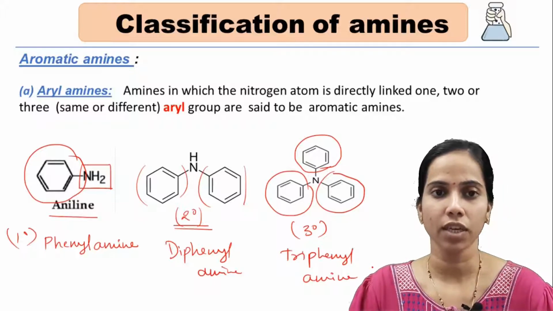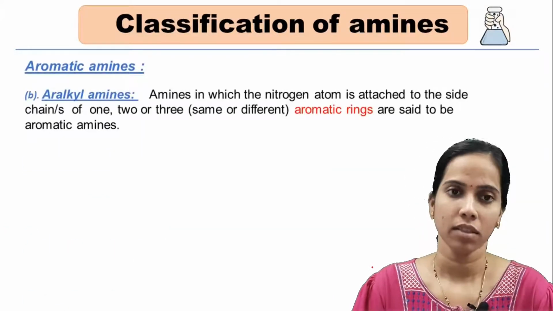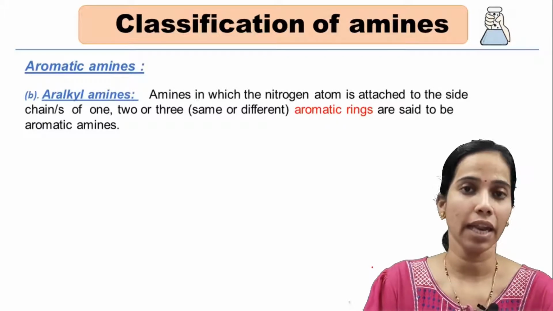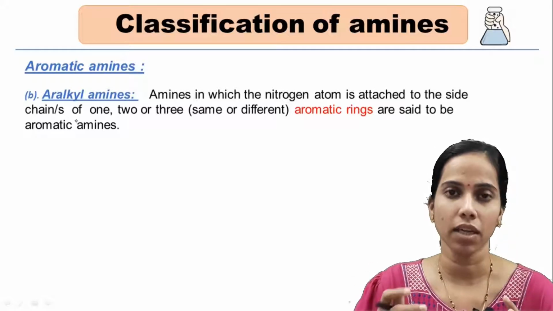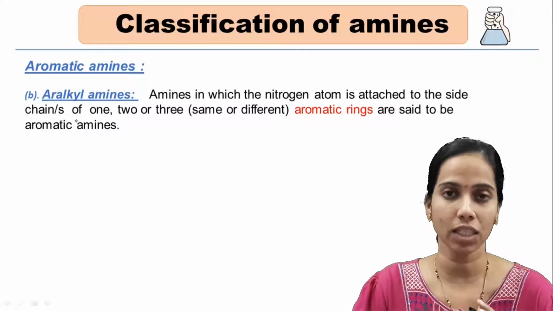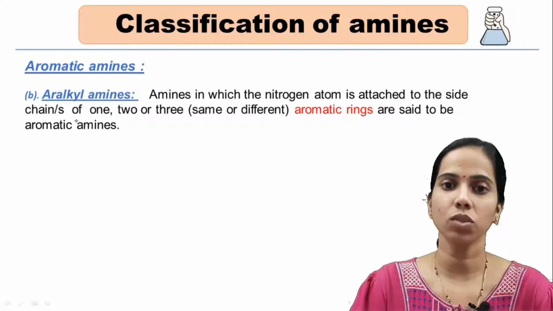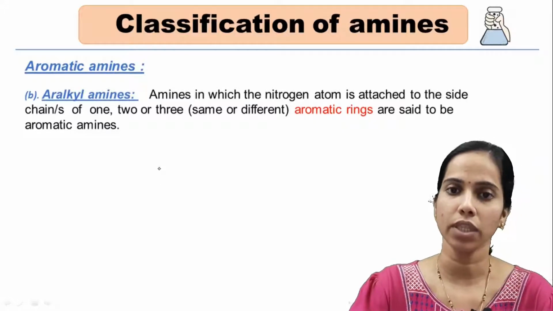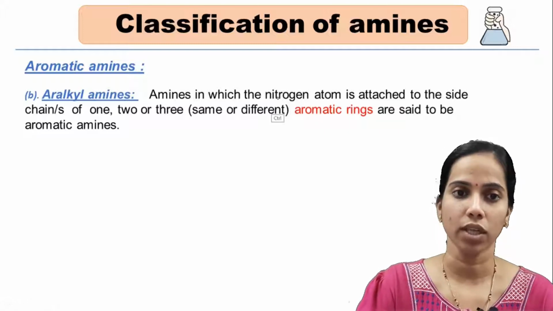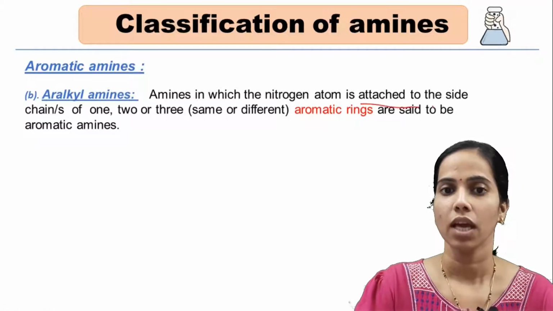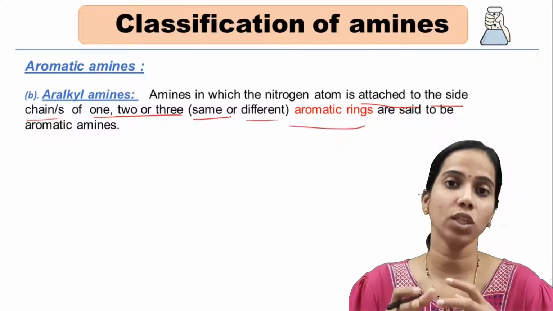Moving on to the next classification, that is aryl-alkyl amine. Aryl-alkyl amine, you would have at least got an idea, means it is inclusive of aromatic as well as an alkyl chain. So let us look into the definition first. Amines in which the nitrogen atom is attached to the side chains of 1, 2 or 3 either same or different aromatic rings. Side chains of the aromatic rings.